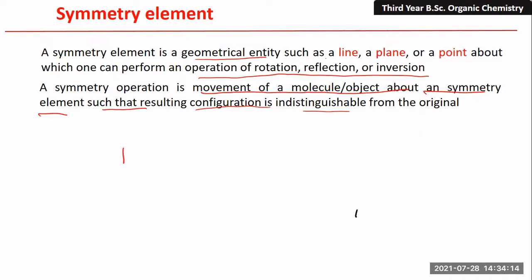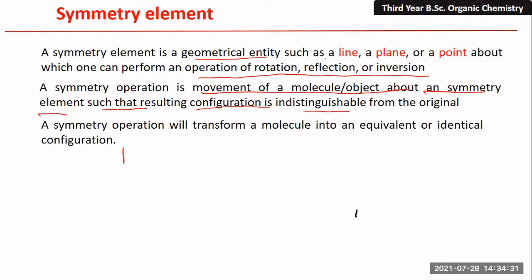Whatever symmetry operation we apply on that object, after the operation the molecule will be indistinguishable from the original. The arrangement of atoms may be different, but structurally they look similar. So the symmetry operation transforms the molecule into an equivalent or identical condition.